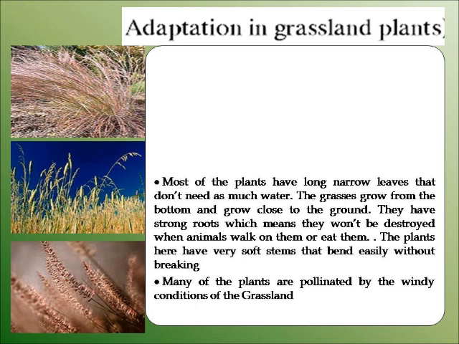Most of the plants have long narrow leaves. They don't need much water. The grasses grow from the bottom and grow close to the ground. They have strong roots, which means they won't be destroyed when animals walk on them or eat them. The plants here have very soft stems that bend easily without breaking.